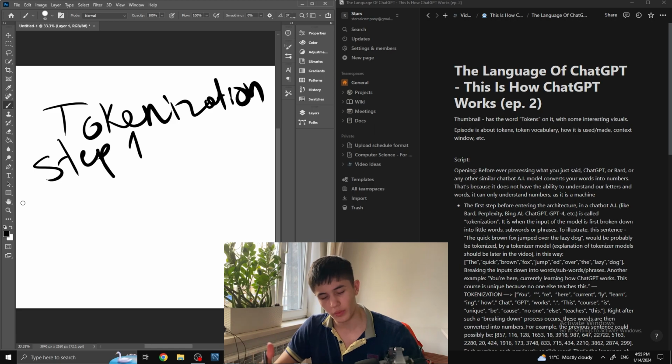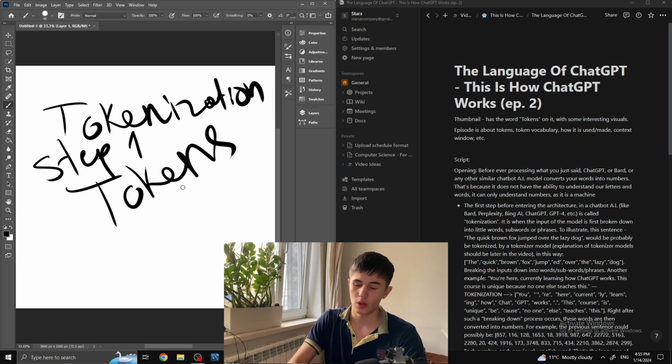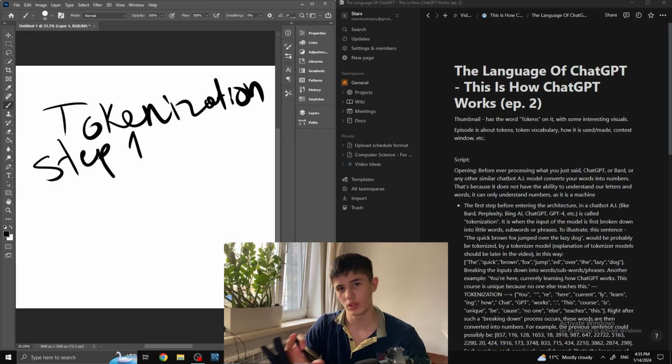You've maybe heard that ChatGPT's language, or how it speaks, is through the use of tokens. Tokens are sort of words, subwords, or phrases.